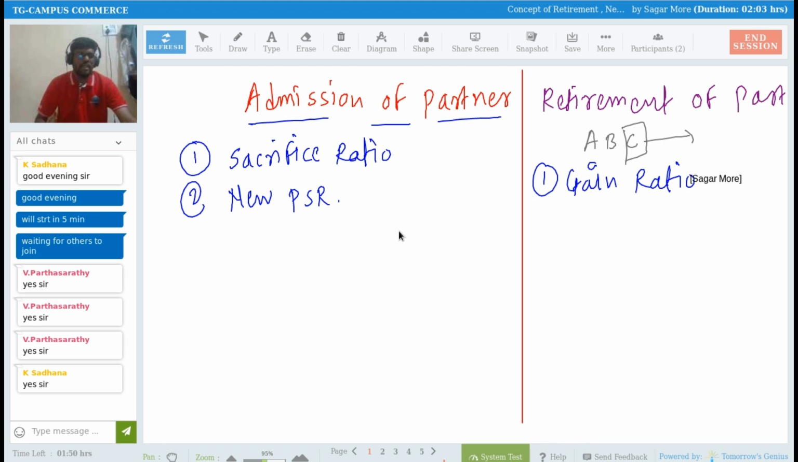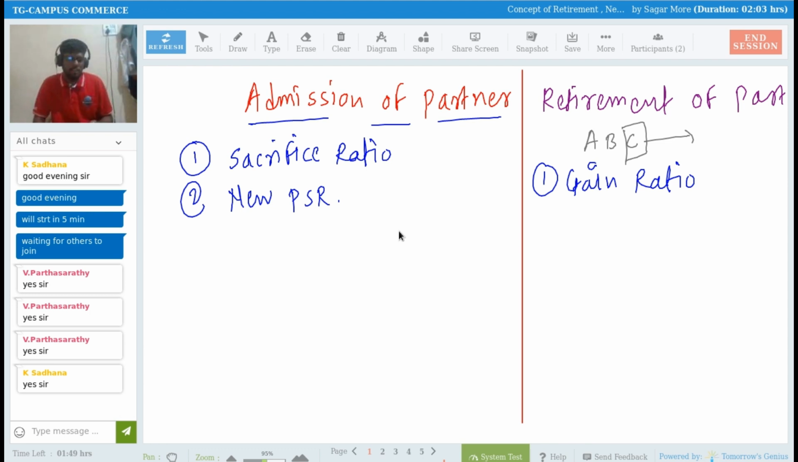So what does it mean? Before the retirement of partner C, A, B, and C, the three partners, enjoy profit sharing equally. For example, if they earn 3 rupees of profit, then A will get 1 rupee, B will get 1 rupee, and C will get 1 rupee. Now, if C is going out of the business, he is retiring from the partnership, then C's share will be enjoyed by partners A and B. Yes or no? So C's share in the profit will be shared by A and B, and that is nothing but their gain.